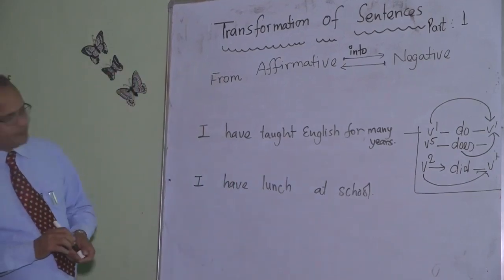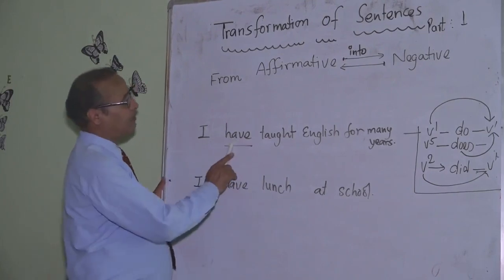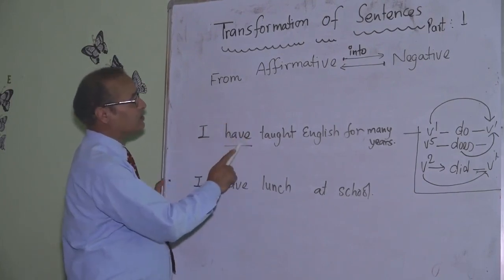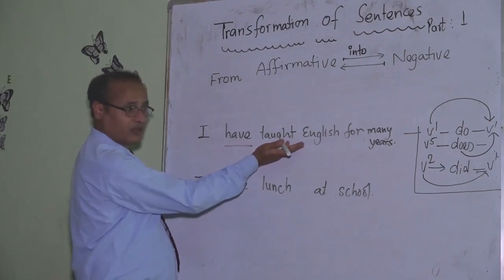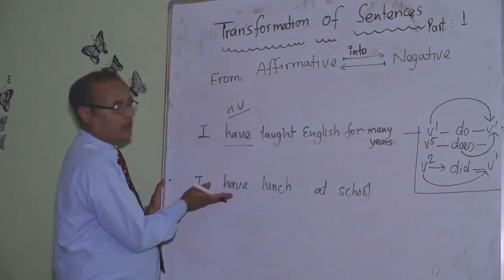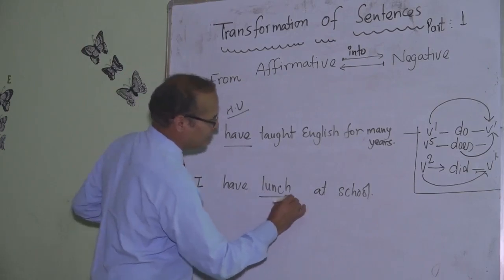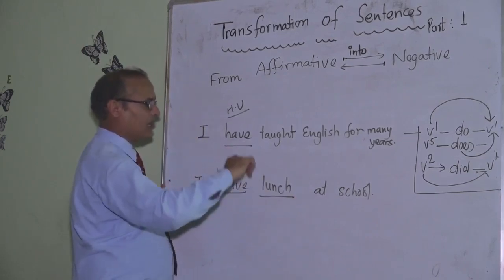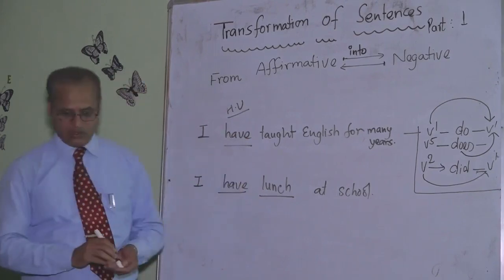Have lunch. Once again I repeat: have, has, had, past participle, helping verb. Have, has, had, no past participle, it's a noun. Have forms, present or past.